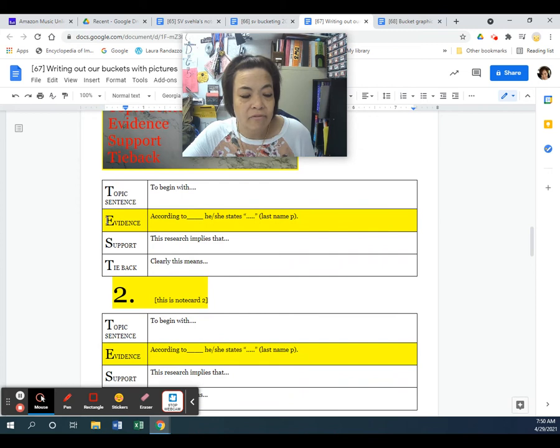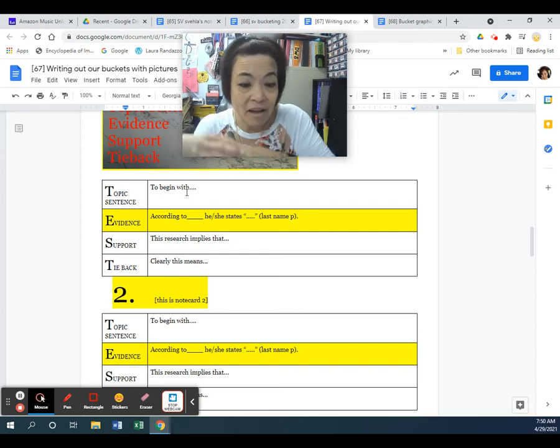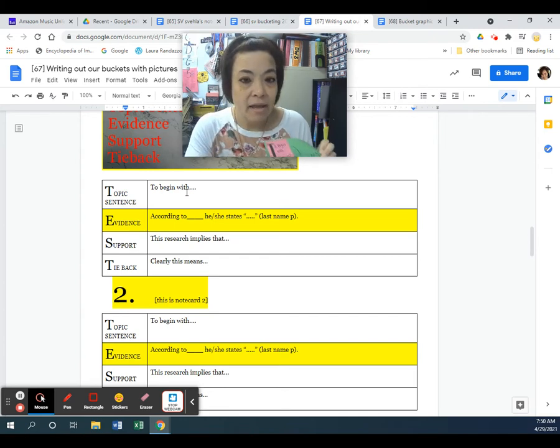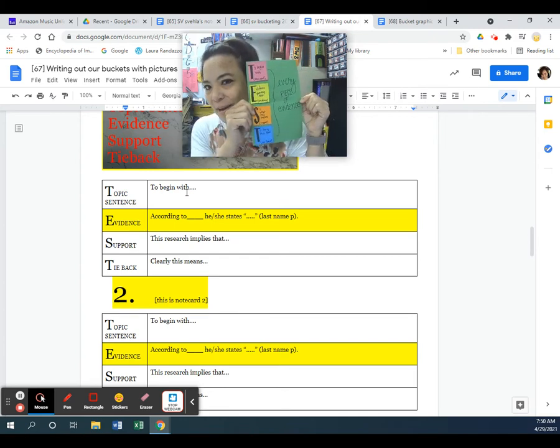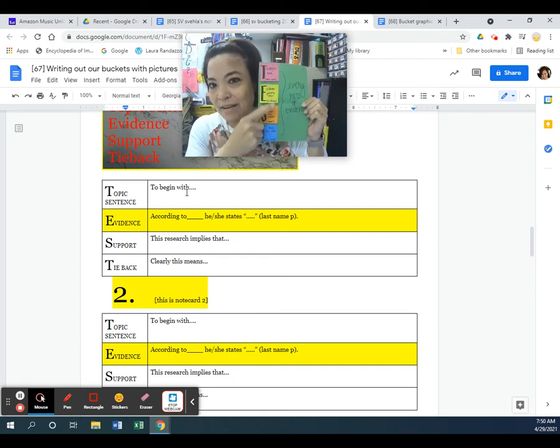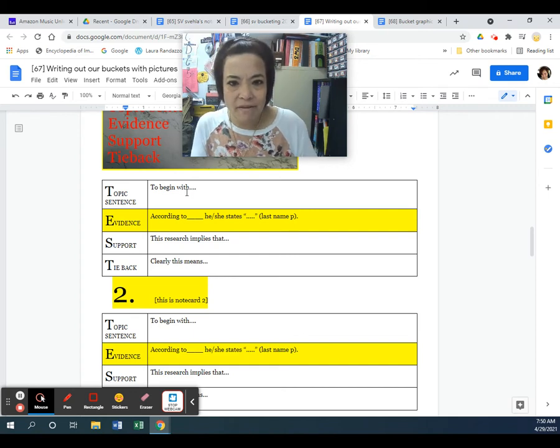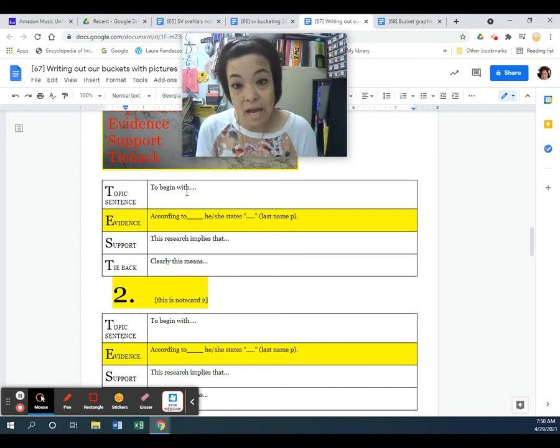Then I have what's called the test. So everywhere where there's this yellow box, that's going to be my evidence that I need. So I'm going to put this in there. But what we need to do is we have to have what the test is called a test because it has a topic, sentence, evidence, support, and tie back. So if I look inside my folder, I've got my test written, right? So what that means is that we need to include all the information. So to begin with, that's topic sentence, to introduce my